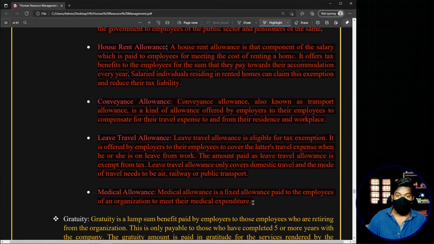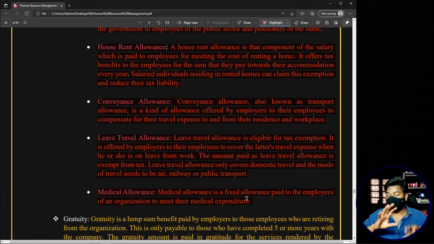Now see, this particular medical allowance and the previous allowance, leave travel allowance, all these kind of allowances are there, right? So what basically happens is some organizations directly provide these as components in the salary slip, or in some other cases some organizations will basically inform the employees, telling that, see, in case you incur any medical expenses, or in case you incurred any leave travel expenses, and after you provide us with supporting documents, we will reimburse all the amount that you have incurred in this way.